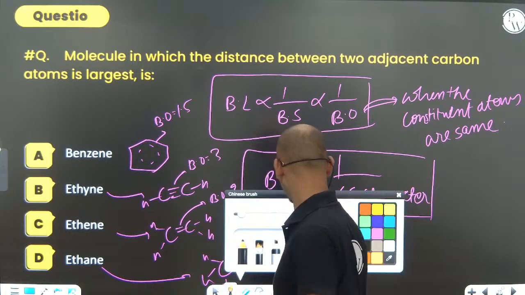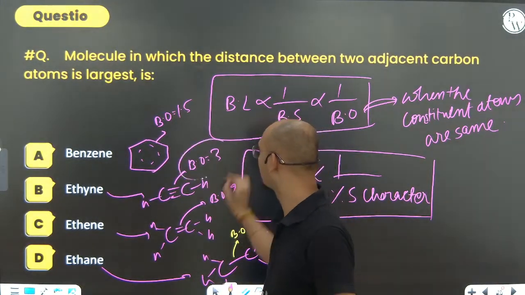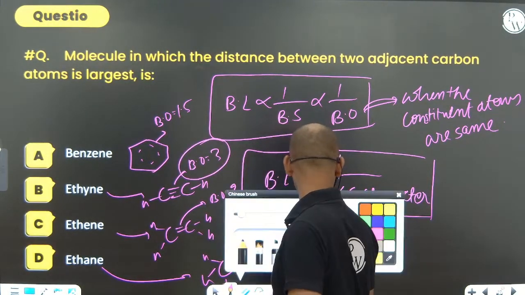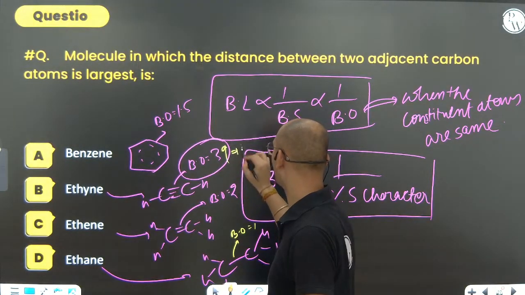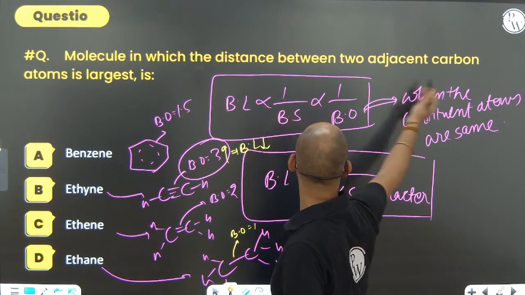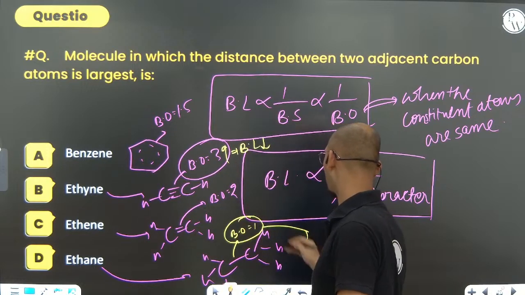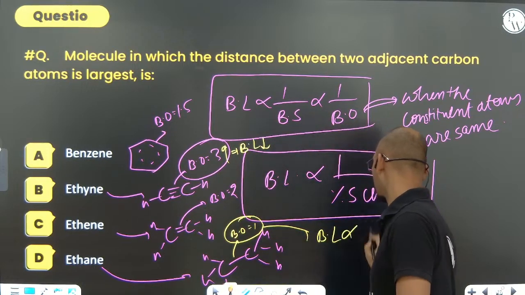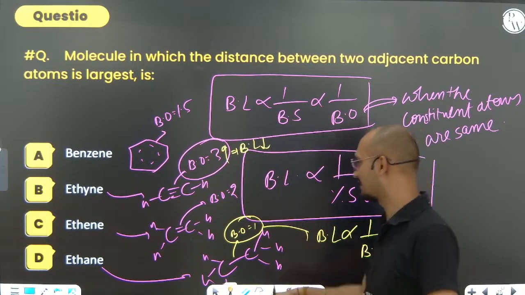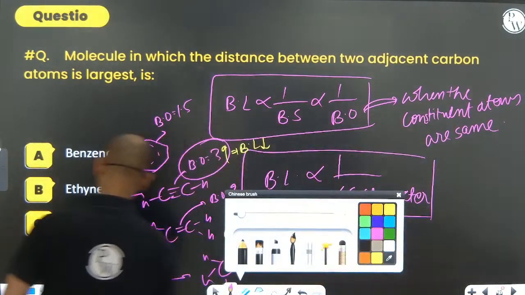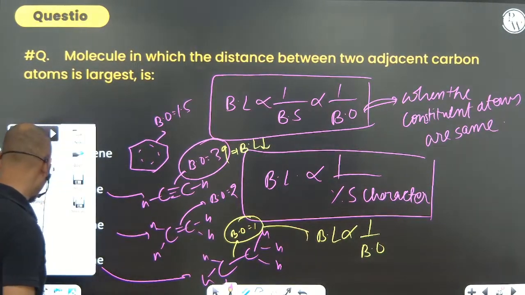So you can see where it is least and where it is most. Here bond order is maximum, so bond length is going to be minimum. Largest is asked for. Because we know that bond length is inversely proportional to bond order, where bond order is least, bond length will be highest. So option D is the correct option. Not a big deal, easy one.